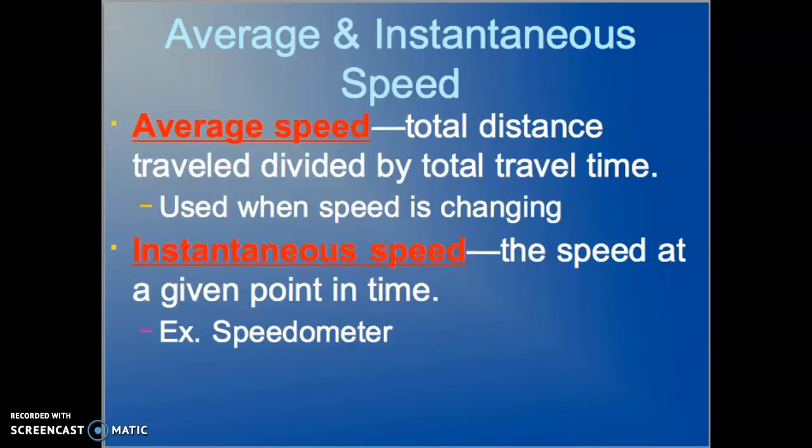Continuing our discussion on speed. Speed comes in two flavors. Average speed is the total distance traveled divided by the total travel time.